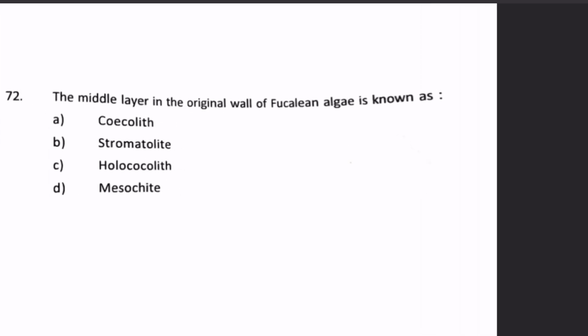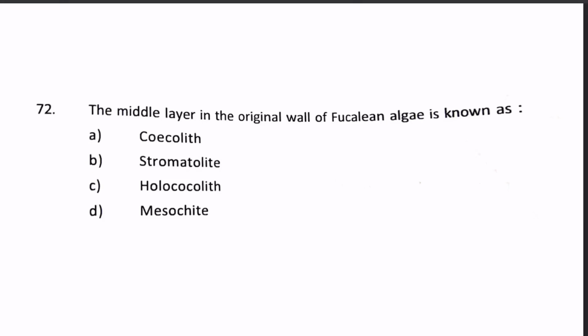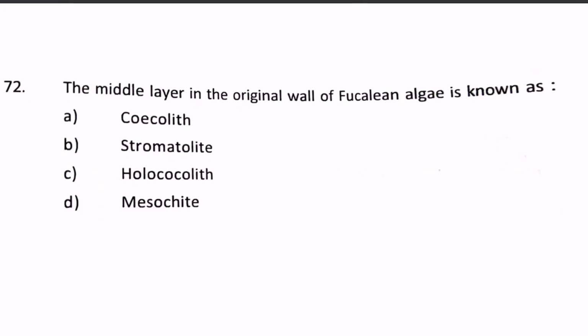Next question. The middle layer in the cell wall of Fucalean algae is known as: Cecolith, Stromatolite, Holocolith, Mesocyte. If you see, the prefix of middle layer is meso. So clearly our answer will be number D, Mesocyte. Whereas stromatolite is a layer formed by layer-to-layer deposition or growth of cyanobacteria. Our answer will be 72D, Mesocyte.